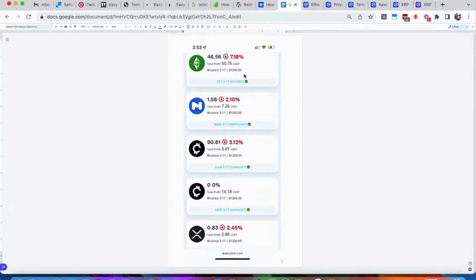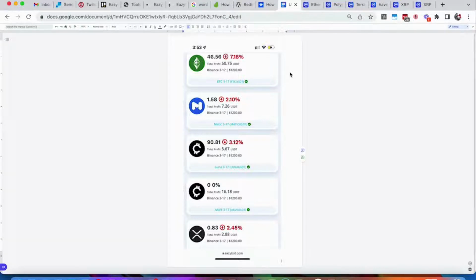So immediately, what we see is there's some benefit to diversification, because at least in this 9 day window, XRP didn't perform very well. And if I only traded one coin and I happened to choose XRP, and I was making an assessment of how EazyBot performed after 9 days, I might not feel so good about EazyBot.